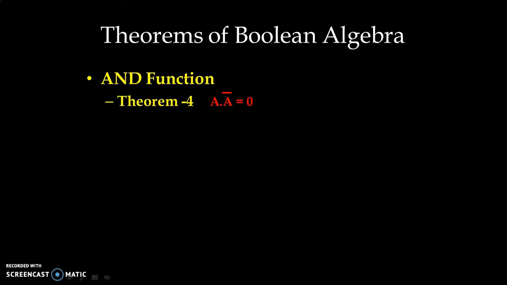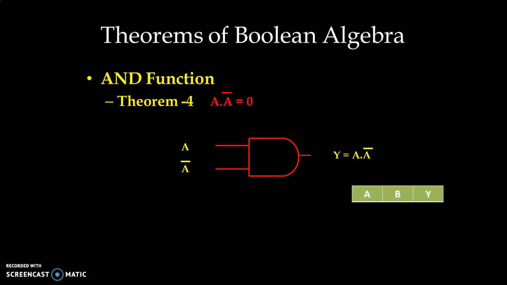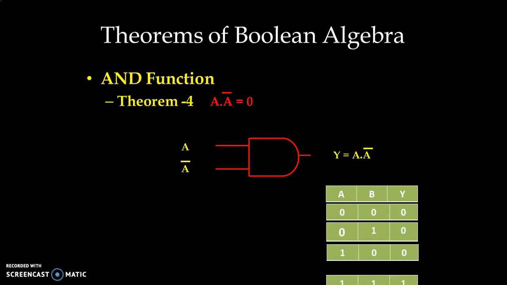If we draw the AND gate, one input is A and another input is A bar, that is inverted, and the output is Y is equal to A AND A bar. So if we check with the truth table, we have the truth table for the AND gate, and the equal conditions 0, 0 or 1, 1 are not possible, so we have to eliminate this situation.